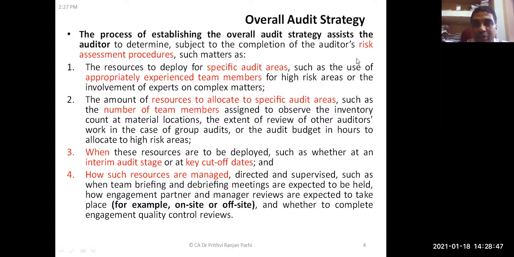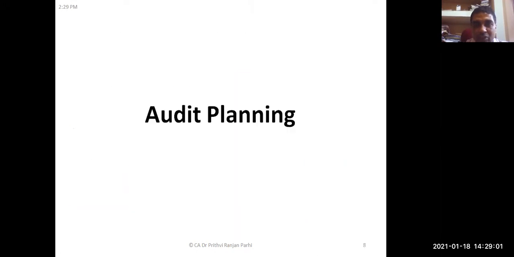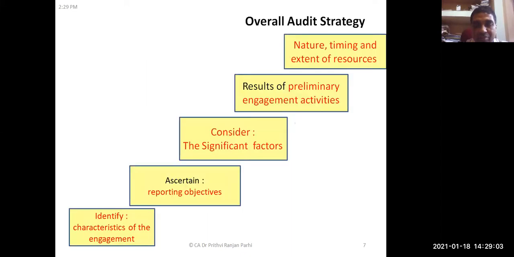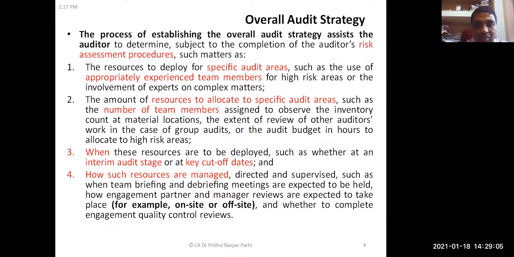Earlier I might have told you something about audit procedures. Have you heard of this? Have you remembered what audit procedures are? Yes or no? Risk assessment procedures, all these things, are you aware of them or not? Yes, sir. Tell me, can you give me some examples of audit procedures?